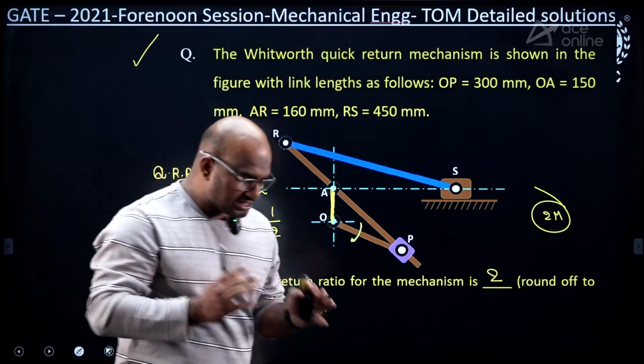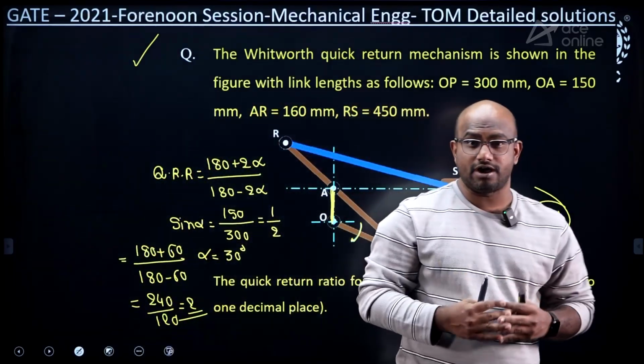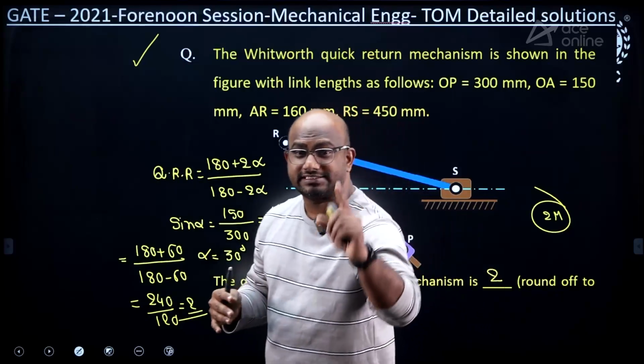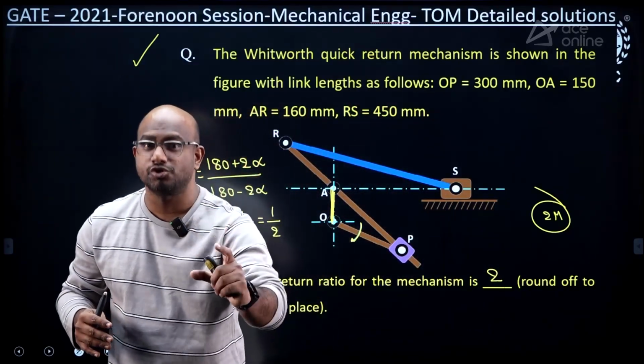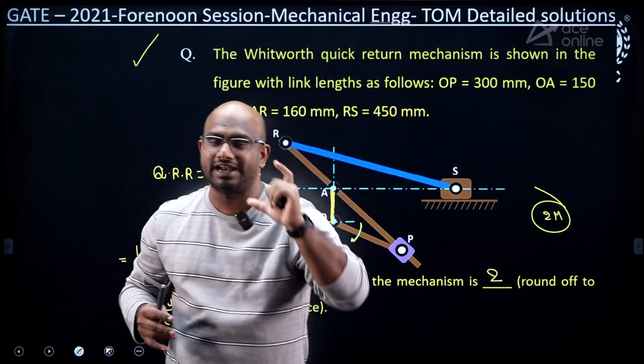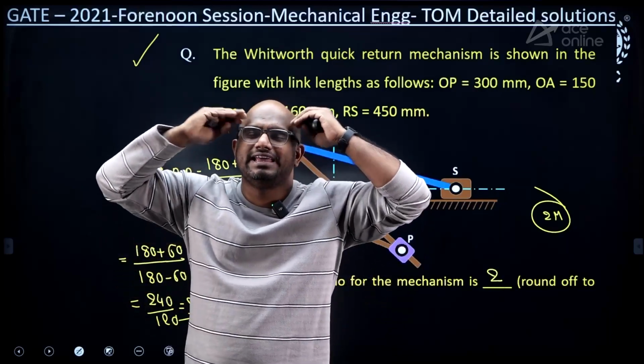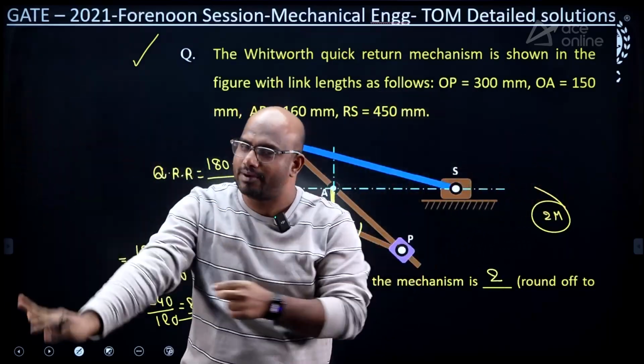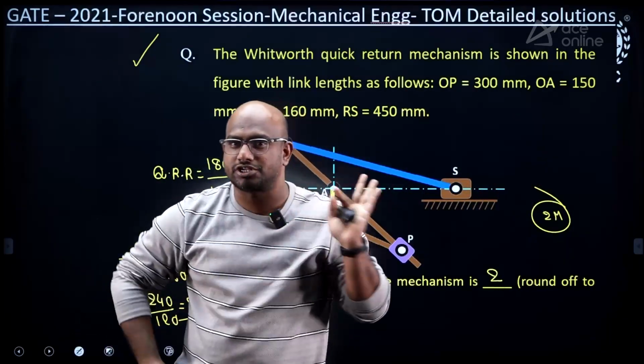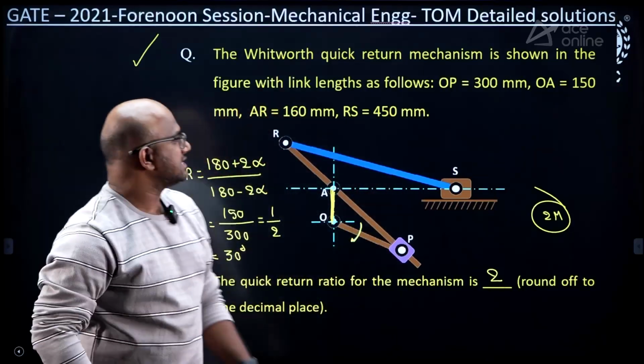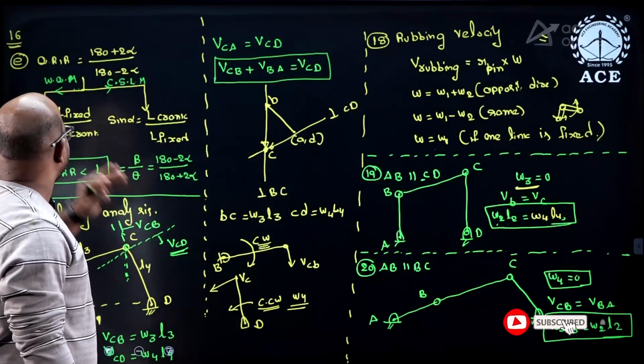Just remember this formula, guys: (180 plus 2 alpha) by (180 minus 2 alpha). Here sin alpha equals the ratio of smaller dimension by larger dimension. You can forget the remaining everything, guys. If you remember this one, there is a high possibility of getting a question from this. Yes. Next one, guys.